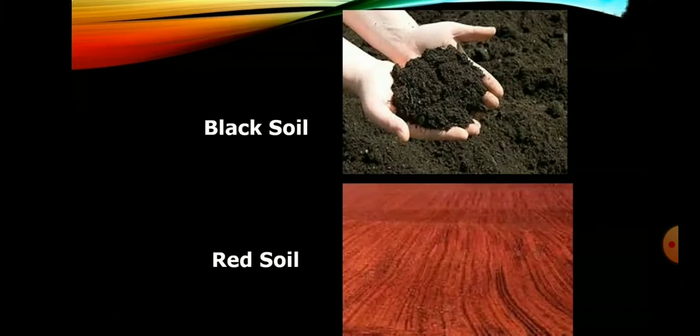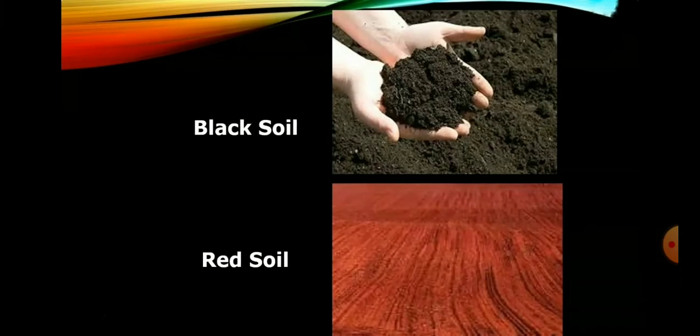Next one, we will see about black soil. Black soil is formed by the weathering of igneous rocks. It is also known as regur soil. As cotton grows well in this soil, it is also called black cotton soil. Black soils are found extensively in the districts of Coimbatore, Madurai, Virudhunagar, Tirunelveli and Thoothukudi.